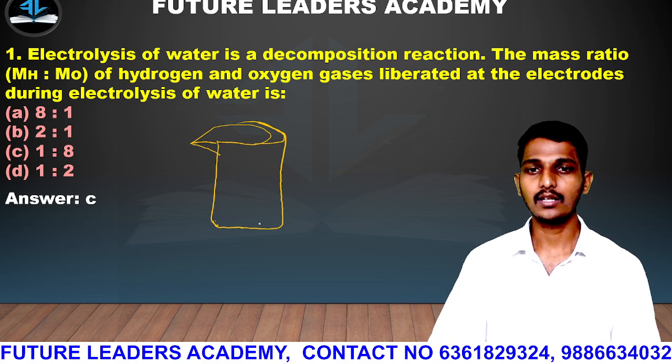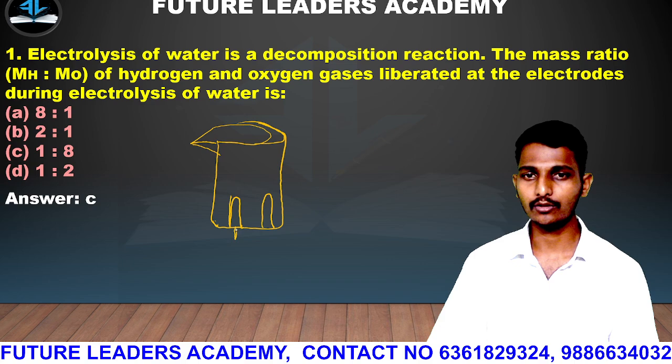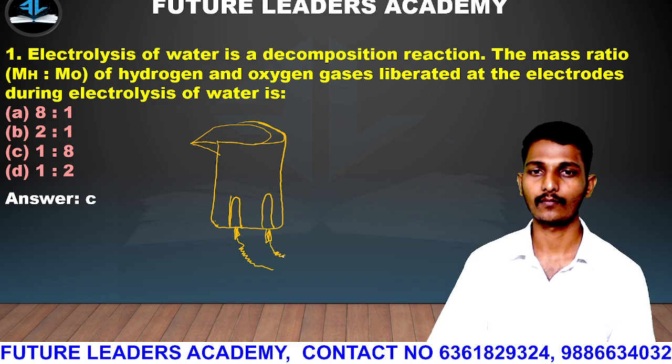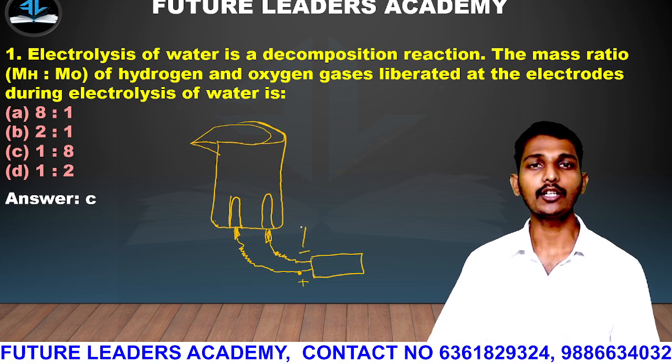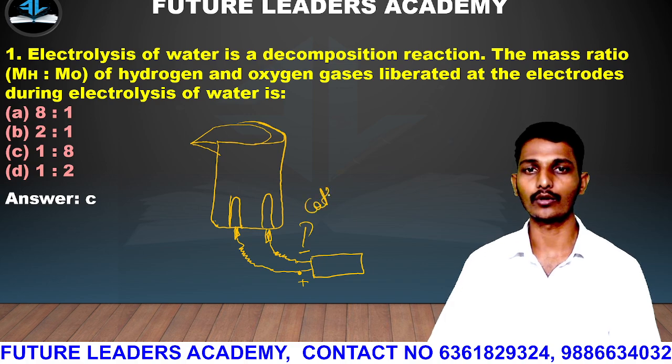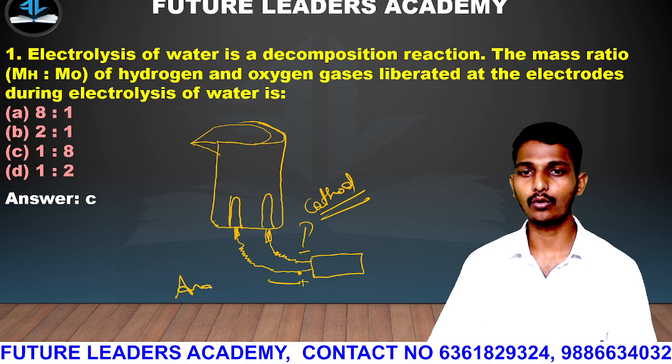Now guys, here the electrodes are there. There are two electrodes. We don't know the names of those electrodes. These electrodes are connected to the battery like this, with metal rods, and the connection is carried out to the battery. Now the battery connection has been done. This is the battery. I mention this is negative and this is positive. Negative is called cathode. Positive is called anode.